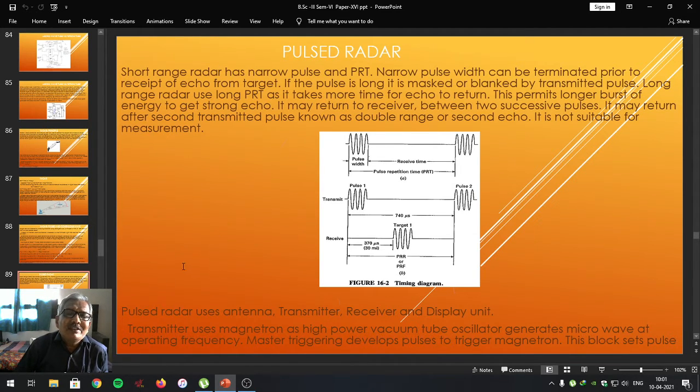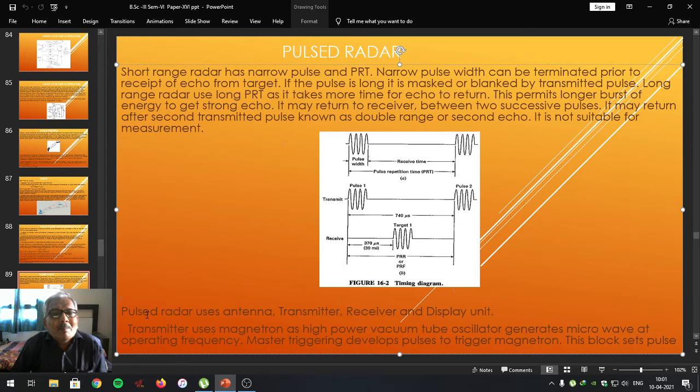Now we are going to see the construction and working of the pulse radar in the form of its block diagram. Pulse radar consists of antenna, transmitter, receiver and display unit.